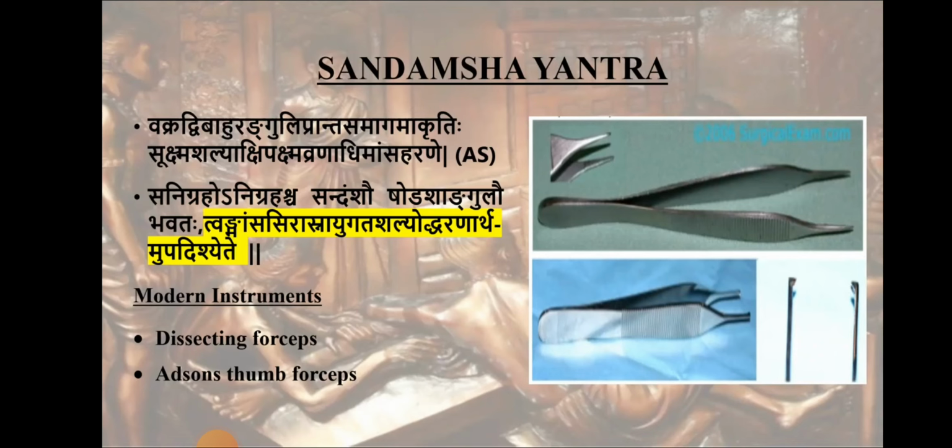So based on that Nigraha, that connecting part, it is divided into Sanigraha and Anigraha Sandamsha Yantra, and it is told that its dimension is Shodashangula, 16 angula, and its use is told like Tvak Mamsa Sira Snayu Gata Shalya Udharanatha. The Shalyas which are located in the Tvak, Mamsa, Sira and Snayu. The level of penetration is that Tvak, Mamsa, Sira, Snayu. And for its removal, this Sandamsha Yantra can be utilized. In modern terms, it can be correlated to dissecting forceps like Adson's thumb forceps. Okay.